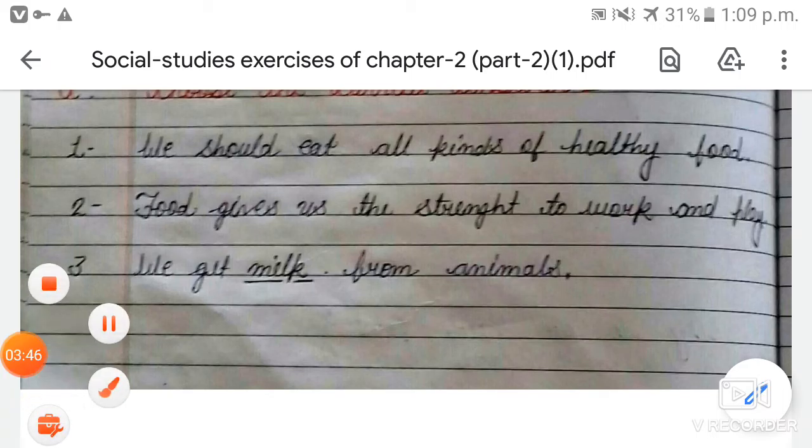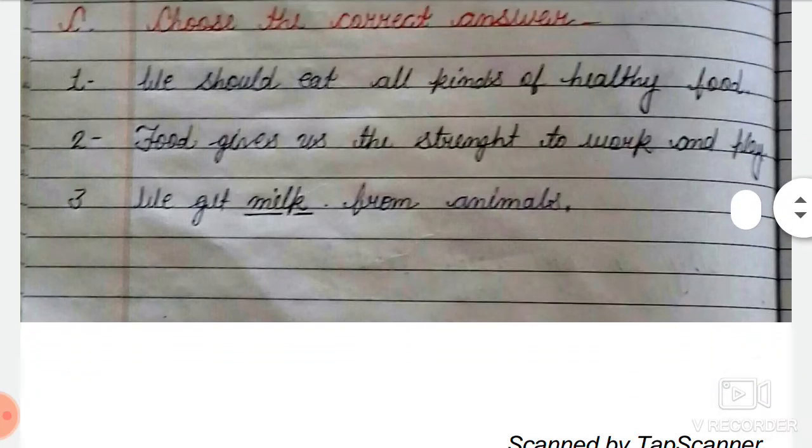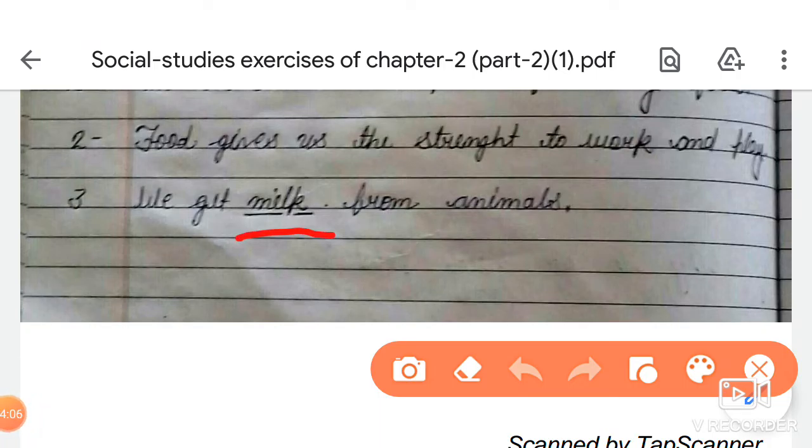What gives us? Food gives us the strength to work and play. Is that clear? Now next one is we get dash from animals. So you have to write milk over here. Okay, students? We get milk from animals.